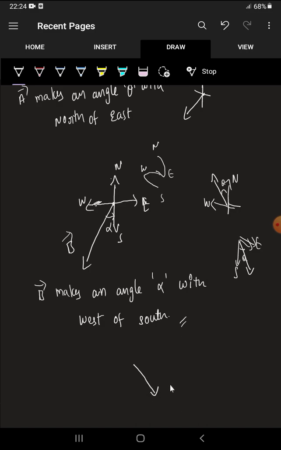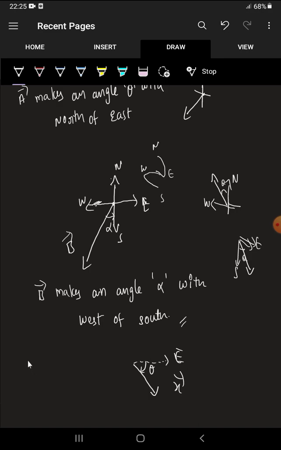Let this name be x bar, the name of the vector, and this is the direction given, that is east, and it makes an angle theta. So now tell me what's the direction of this vector x bar. So good, same, you just check whether it is right or wrong. So now I am telling this direction.